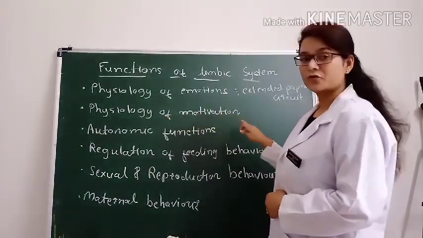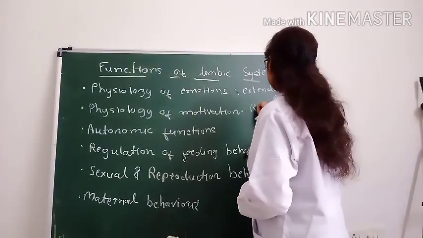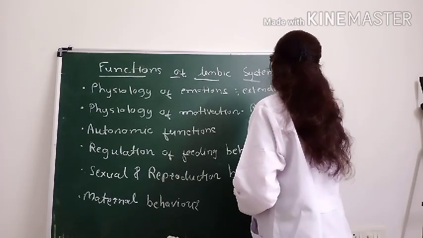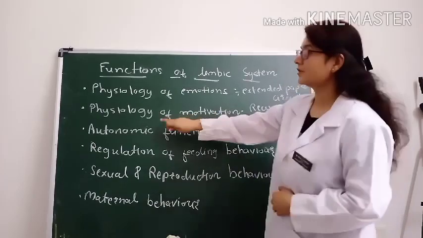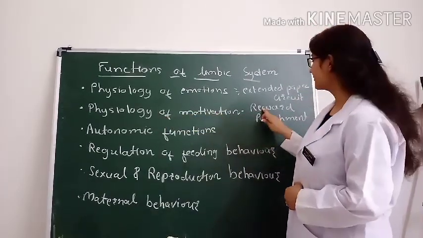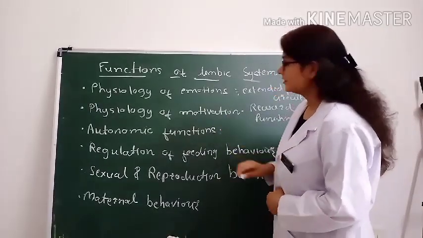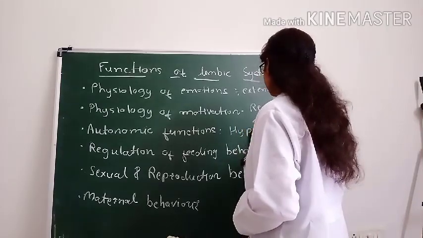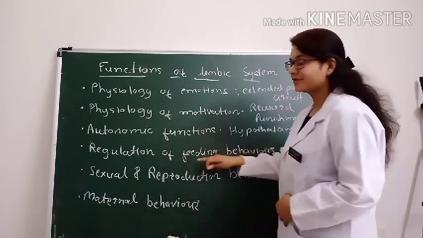Now, for the physiology of motivation, you have to remember the reward centers and the punishment centers. For the autonomic function, there is a major role of the hypothalamus. Same for the regulation of the feeding behavior.